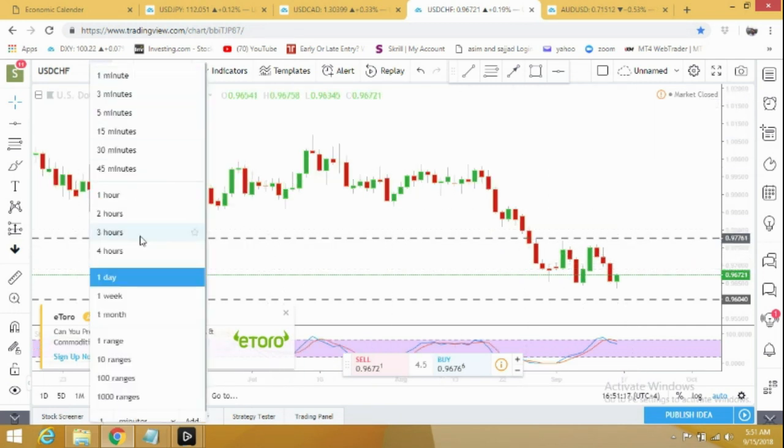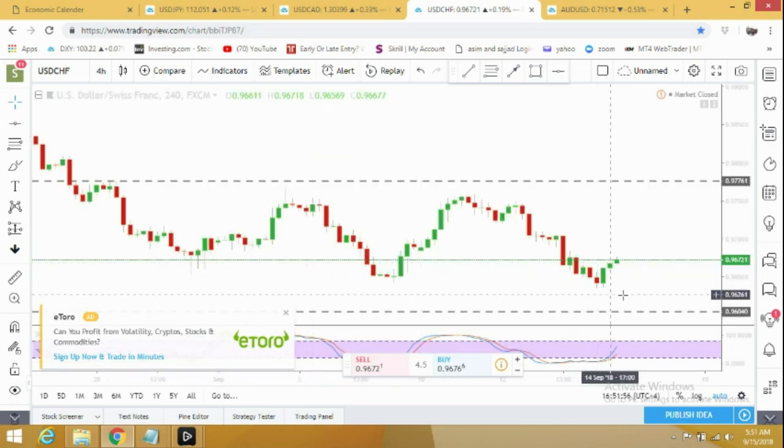Let's check it on 4-hour time frame. It looks like it's going for a minor correction. It may start dropping down again from here. It may drop to 0.9604, and from here then we will see a bigger correction.